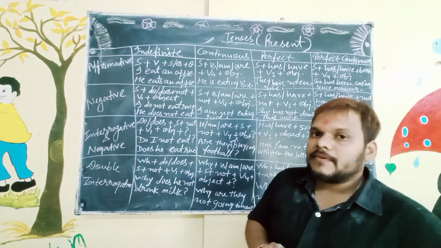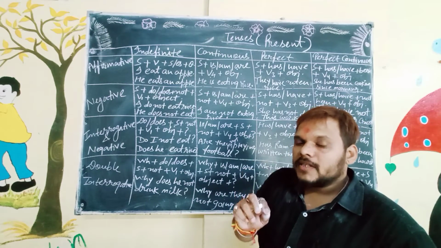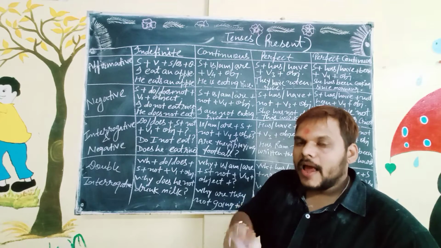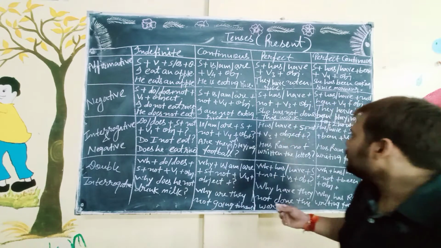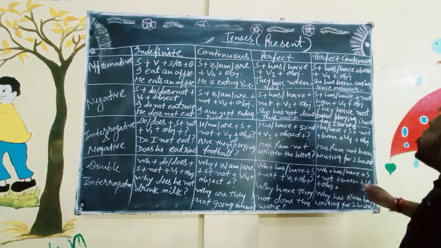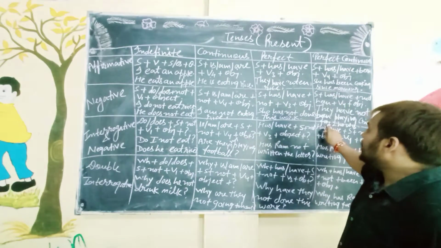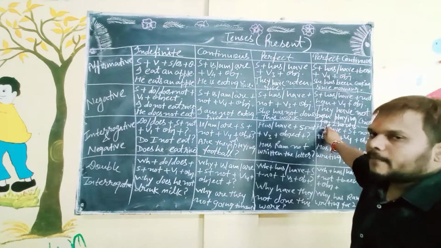There are two kinds of time. It's a periodic and point of time. Periodic and point of time. Okay. So here we can see the point of time, but here we can see the periodic of time. Okay.